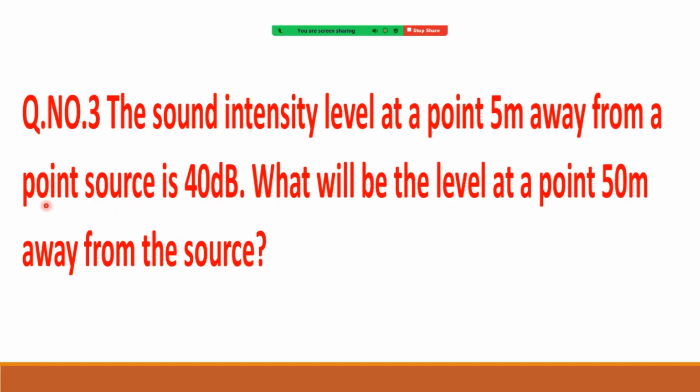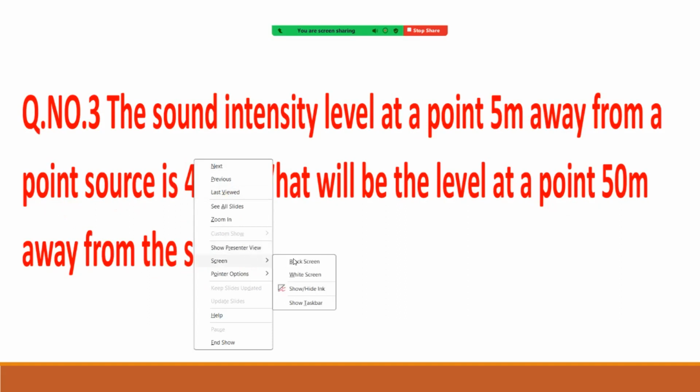So why is this point source important? Because in case of a point source, intensity is proportional to 1 by r square. I will write here 5, 50, and this is 40, right? See how we are solving this.